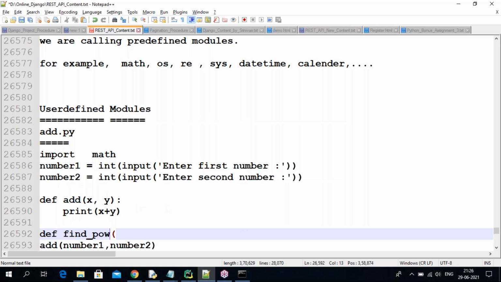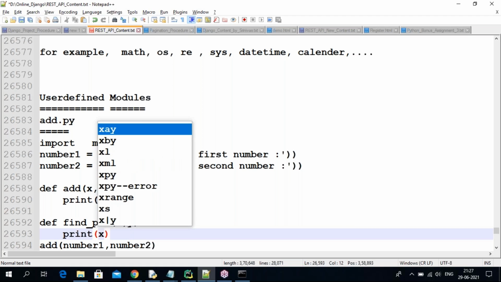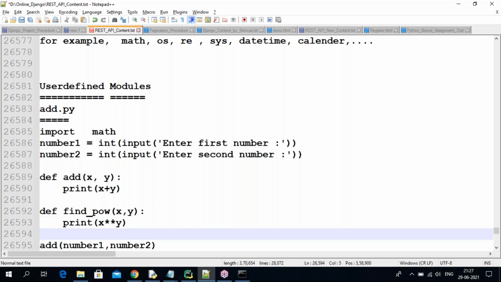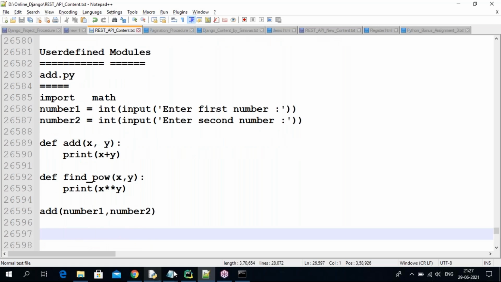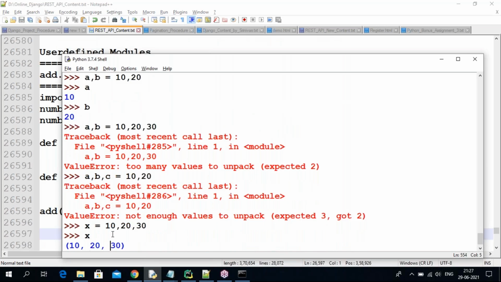of two numbers, guys. I want to find that. So x comma y I'm taking, x comma y. Okay. So now here you are going to print the result. So result, you are going to print x star y, x star y. That is the logic, the power function logic, guys. If you want, you can check it here. Okay.